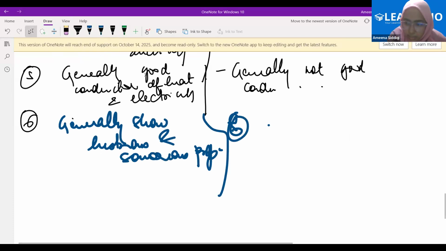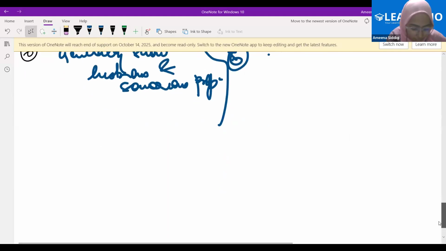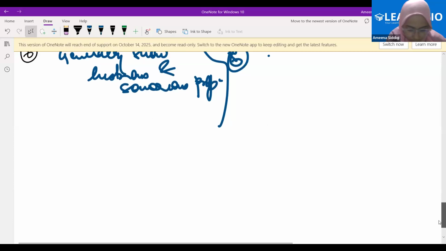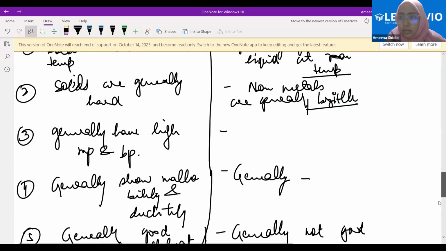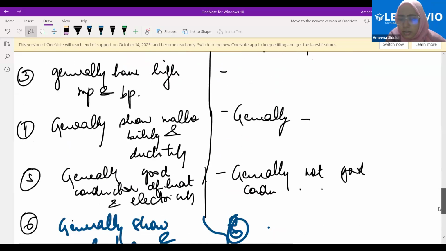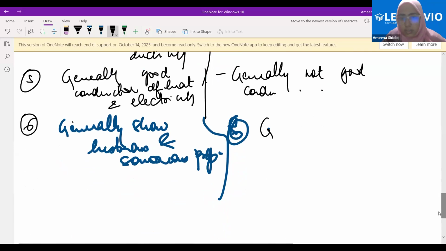Fine. What else could be the property? Colorless? They are not shiny? Shiny I've already written, generally not lustrous. What you are saying is correct, we'll have it in different forms.